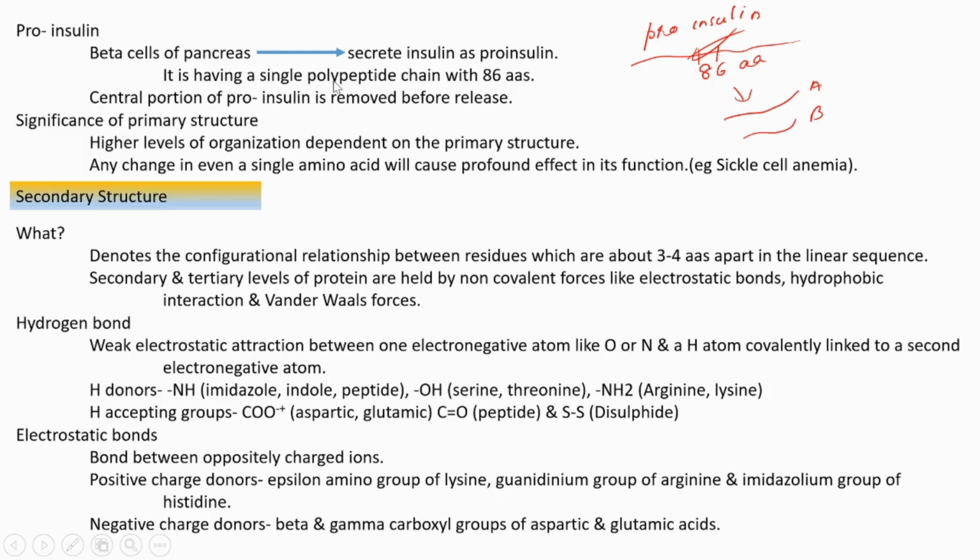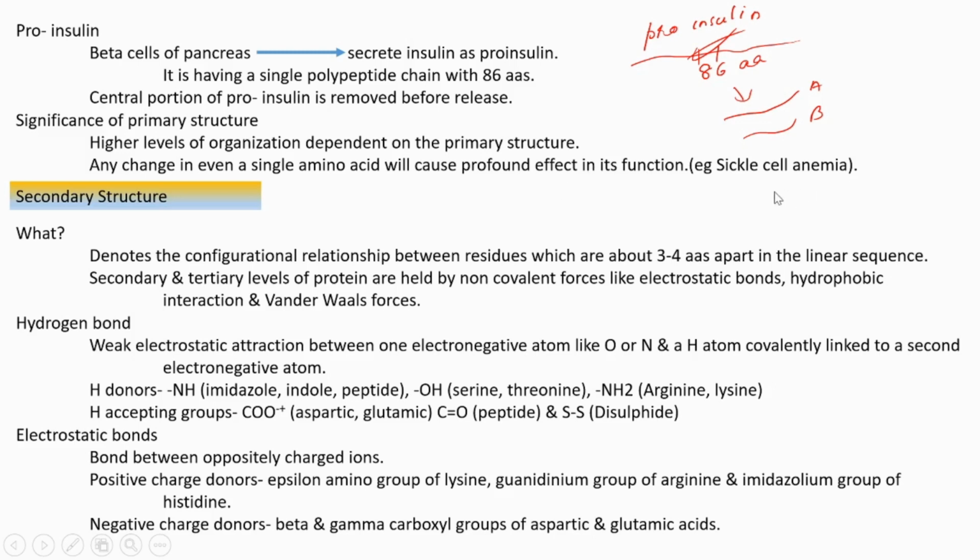That's about the insulin primary structure. Then the significance of the primary structure. The higher levels, secondary and tertiary, depend on the primary structure. Any change even in a single amino acid of the primary structure will cause a very serious, profound effect in its function.